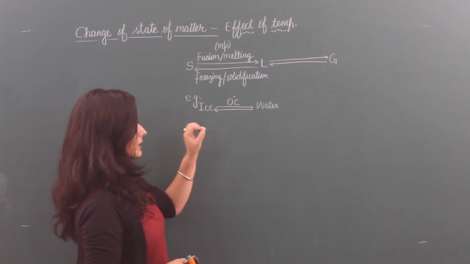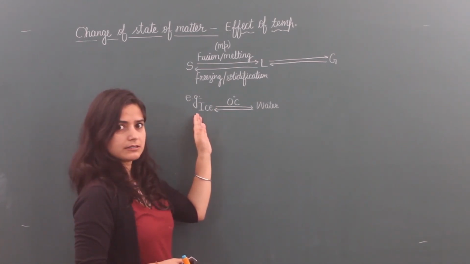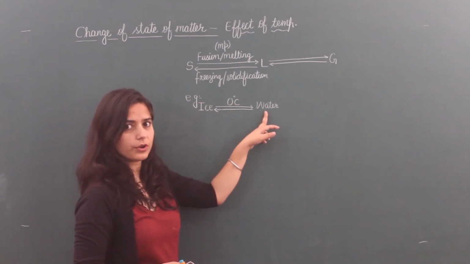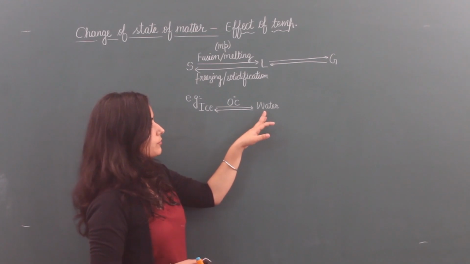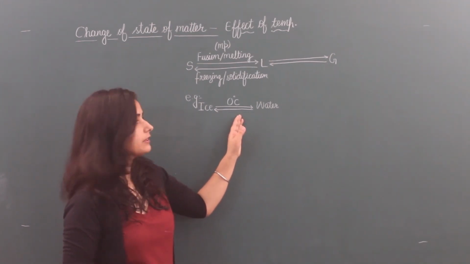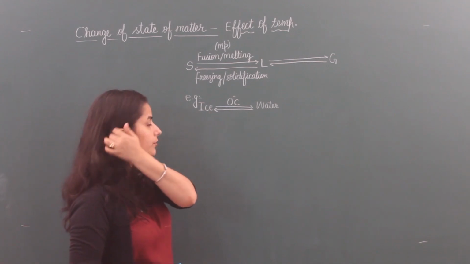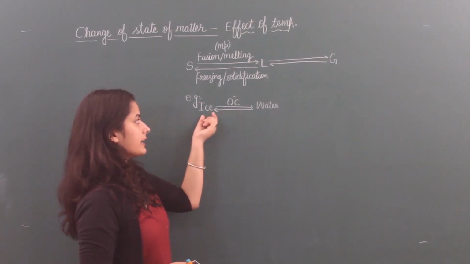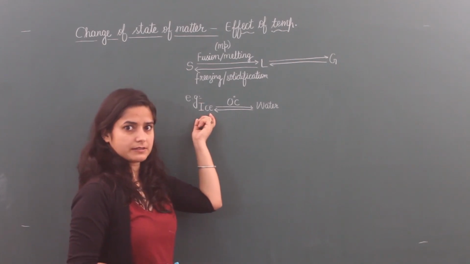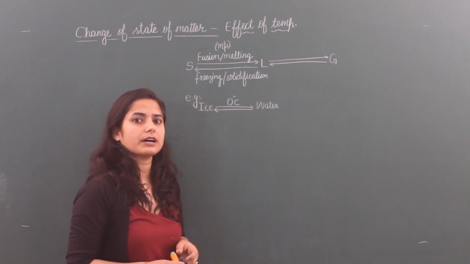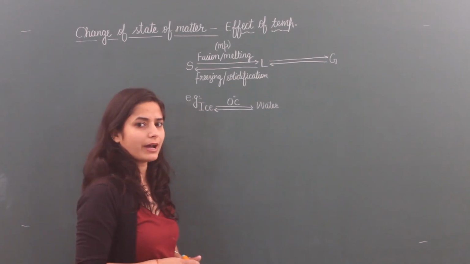When we give latent heat to ice at 0 degrees Celsius, then it converts into water, and when water releases latent heat of fusion, that means amount of same heat at 0 degrees Celsius, then it converts into ice. This is due to increase or decrease of the kinetic energy of the particles.